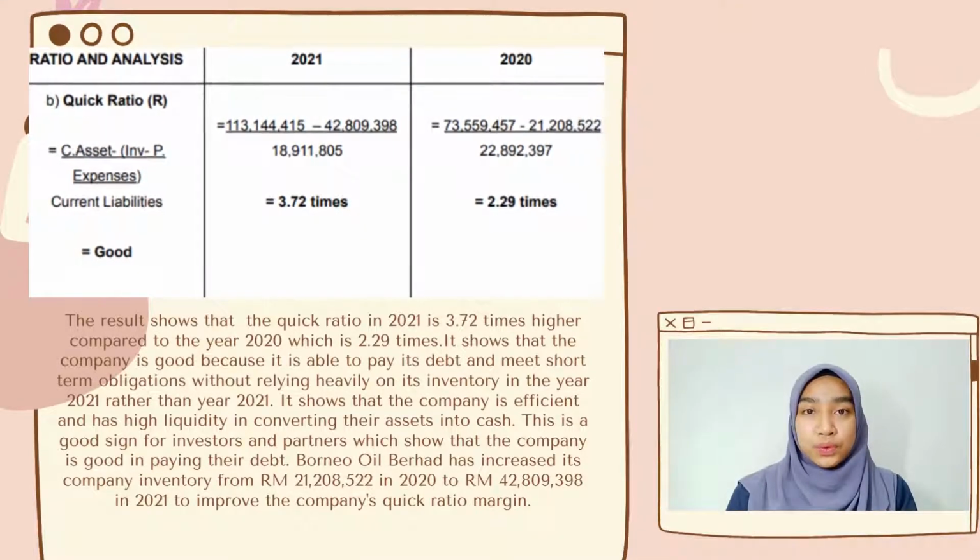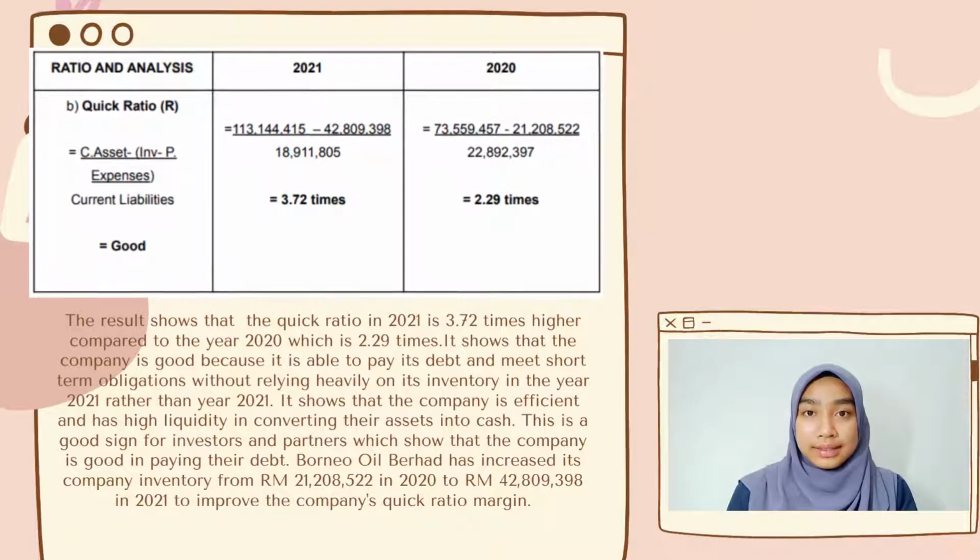Next, we will move to quick ratio. To calculate quick ratio, we have to subtract inventory and prepaid expenses from the current asset. Then we have to divide by the current liability. For Borneo Oil Berhad, the quick ratio is good in year 2021 compared to year 2020.